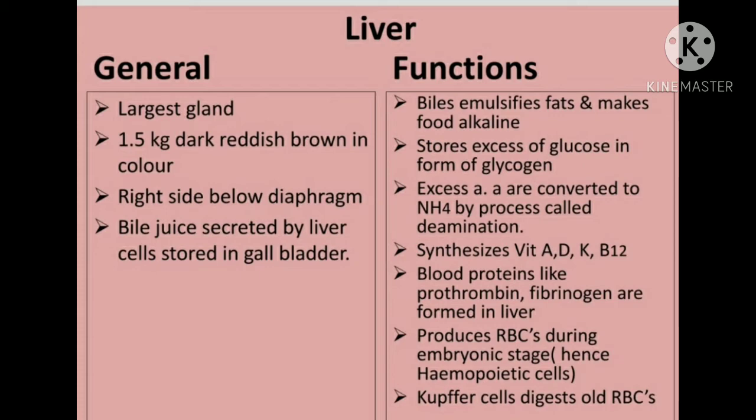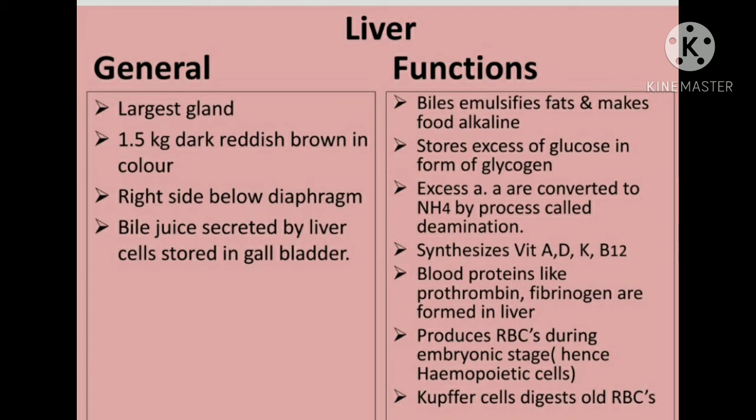Each hepatic lobule is polygonal in shape. At the junction of adjacent lobules, a triangular portal area is present. In this portal area, a branch each of the hepatic artery, hepatic portal vein and bile duct is present. So this is all about the physical structure of the liver. A lobule consists of cords of hepatic cells arranged around a central vein. In between the cords, spaces called sinusoids are present, through which the blood flows.